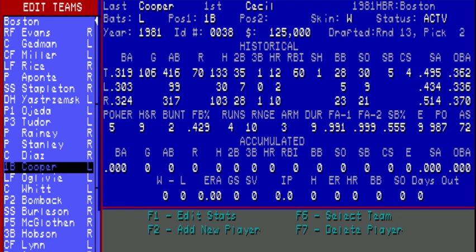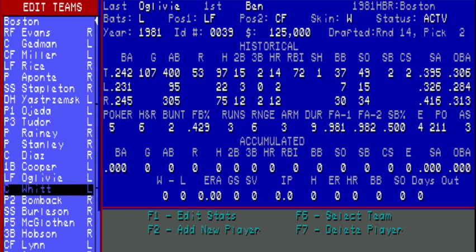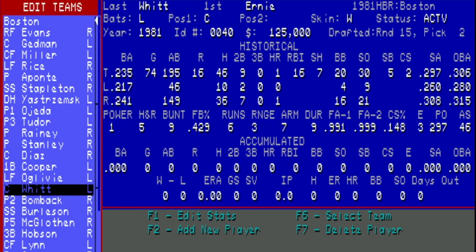So that's the idea, is that with the Hardball Retro rosters that I create, these players are assigned to their original team for the duration of their careers. And it's kind of a what-if scenario. What if Fred Lynn was a Red Sox for his entire career? Or what if Cecil Cooper played for Boston his entire career? So on and so forth. It's more of an idea of like to see how well they drafted or signed amateur free agents, that type of thing. Okay, so we're going to back out of this.